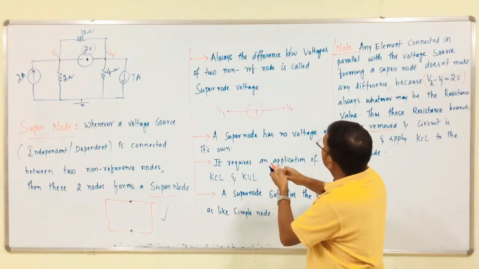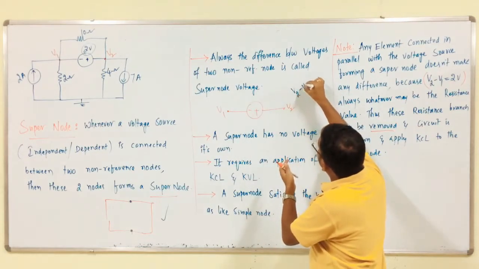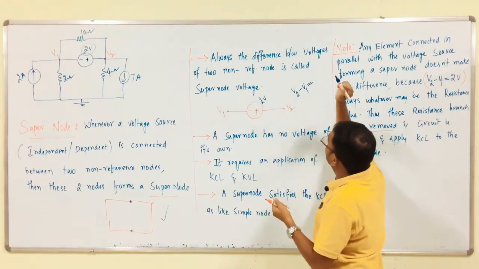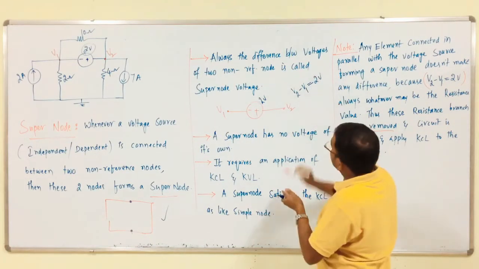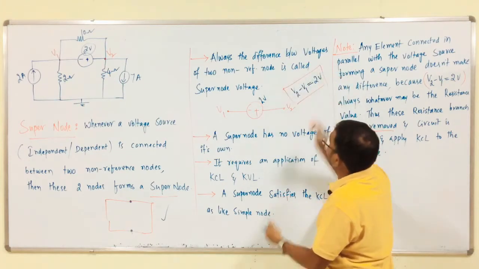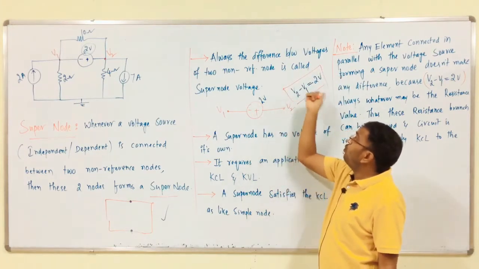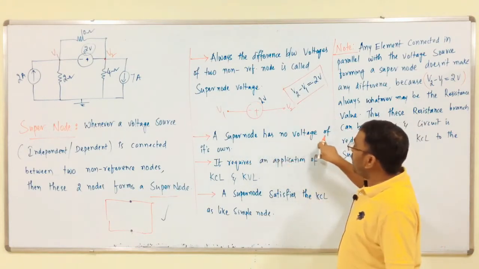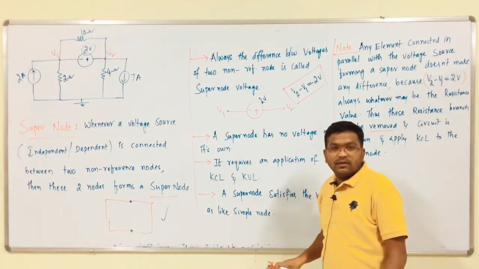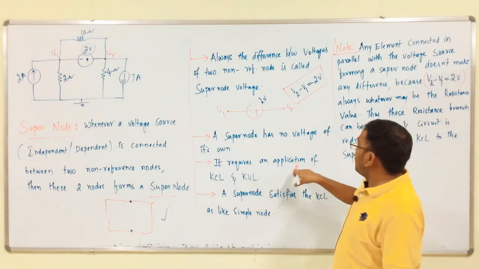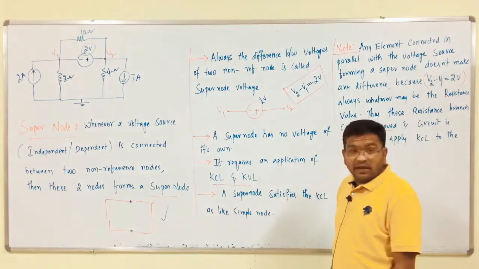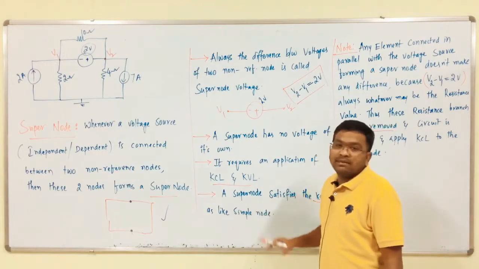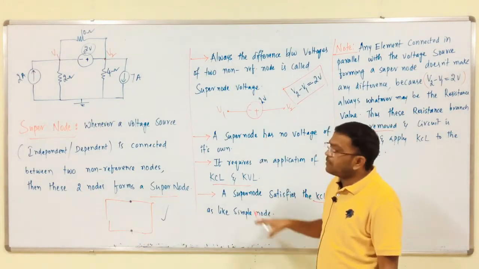Here, this is V1, this is minus, this is plus, and this is V2. So V2 minus V1, where V2 is positive and V1 is negative, is given as 2 volts. This is nothing but the super node voltage. A super node has no voltage of its own. It requires an application of KCL and KVL, and a super node satisfies KCL just like a simple node. These are the basic properties.